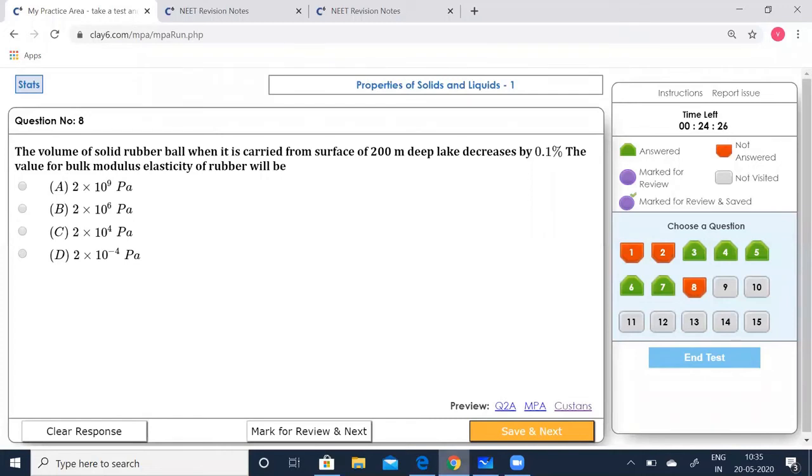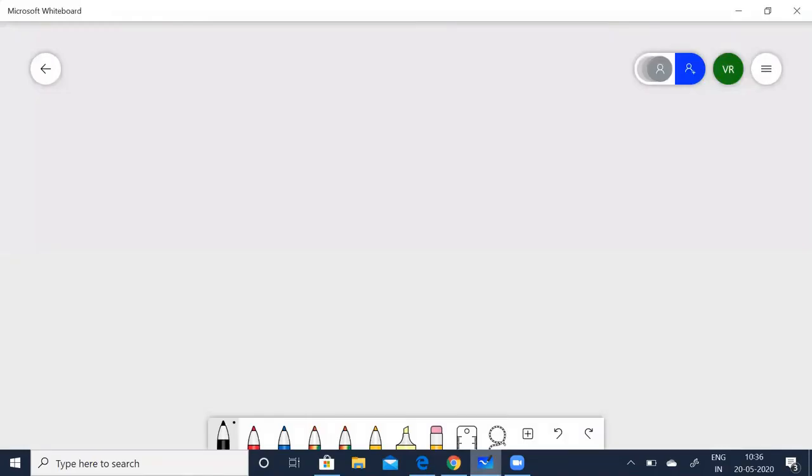The volume of a solid rubber ball when it is carried from the surface of a 200 meter deep lake decreases by 0.1%. The value of bulk modulus of elasticity of rubber will be what? All right. Bulk modulus is given by B is equal to minus delta P V by delta V. Now you know delta P is equal to H rho G.